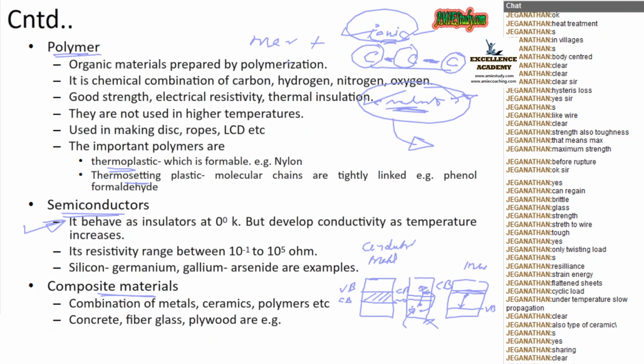The best example is concrete, where metal is there, ceramic is there, cement is there. So that is an example. Fiberglass, in that also different engineering material components are there. Plywood, yes. Those things come under the category of composite materials. You got an idea about engineering materials?